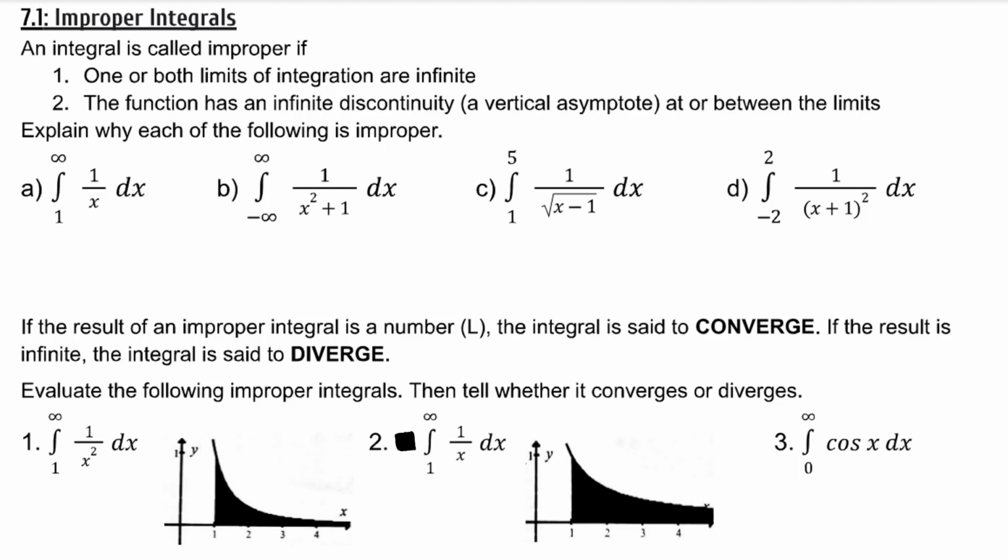An integral is called improper if one or both limits of integration are infinite, or the function has an infinite discontinuity, such as a vertical asymptote at or in between the limits. Explain why each of the following is improper. Go ahead and try out A, B, C, D on your own and check your answer.